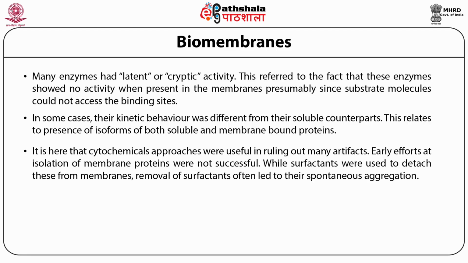For example, all early proteins which were isolated, purified, and sequenced were soluble proteins like insulin, bovine pancreatic ribonuclease A, hen egg white lysozymes, and pancreatic serine proteases like chymotrypsin and carboxypeptidase.